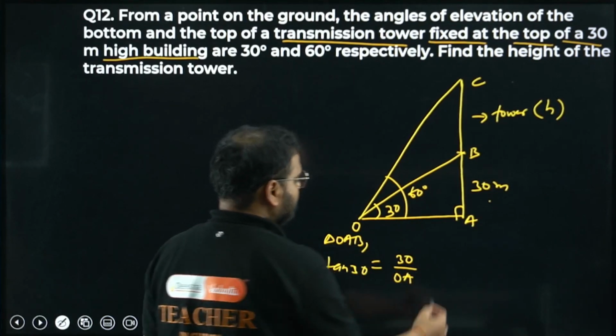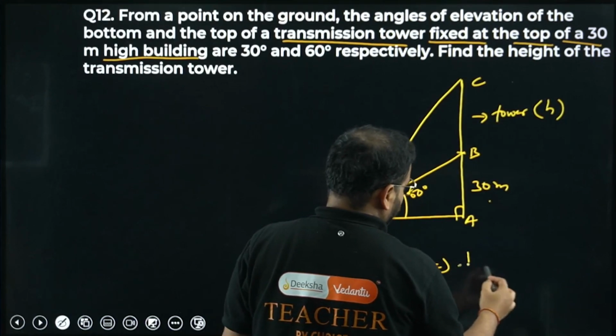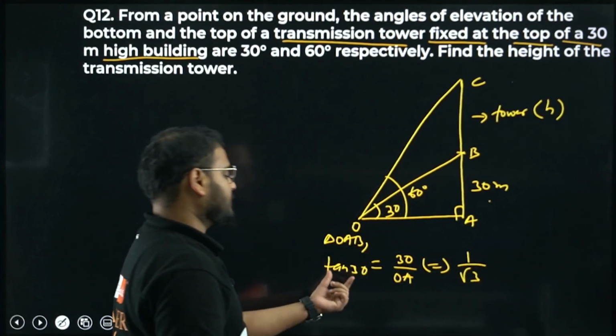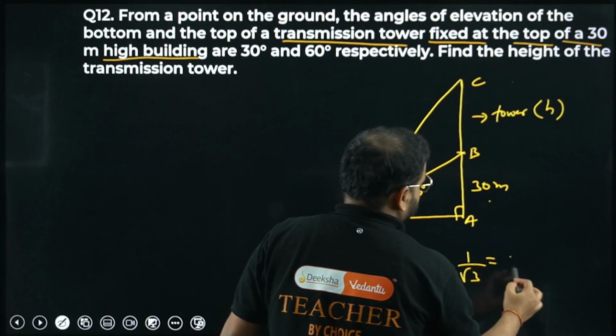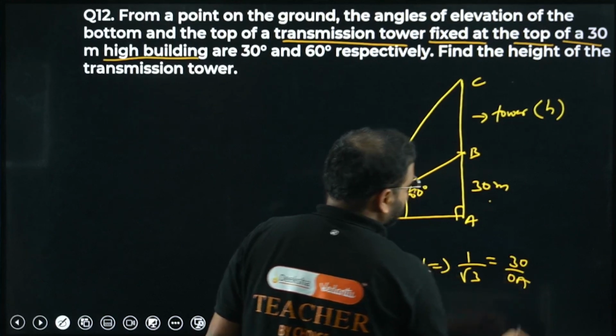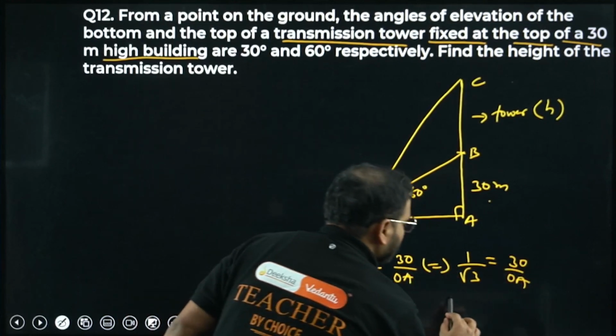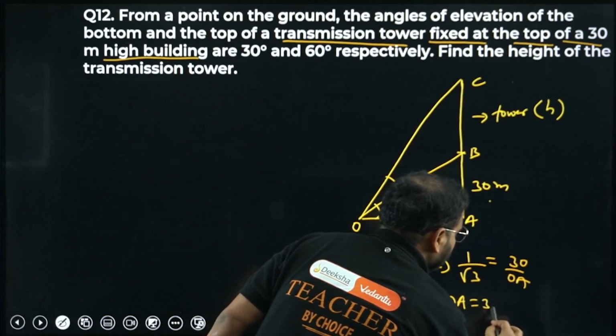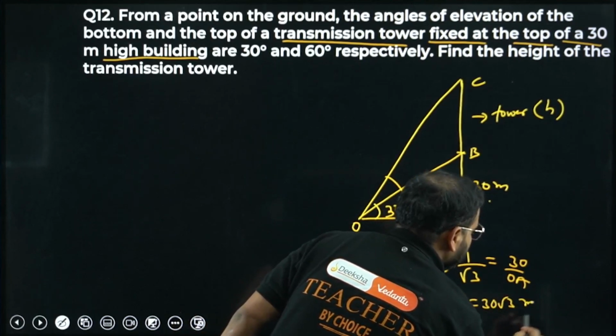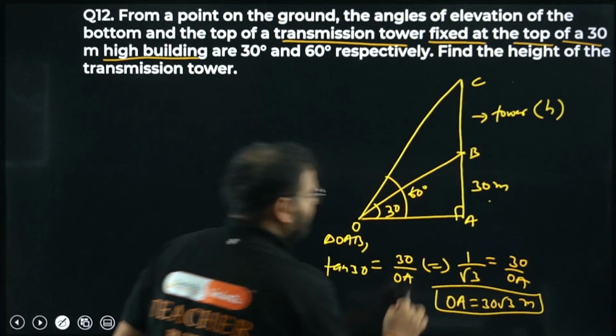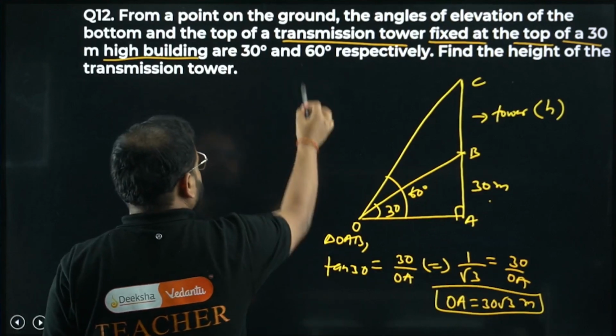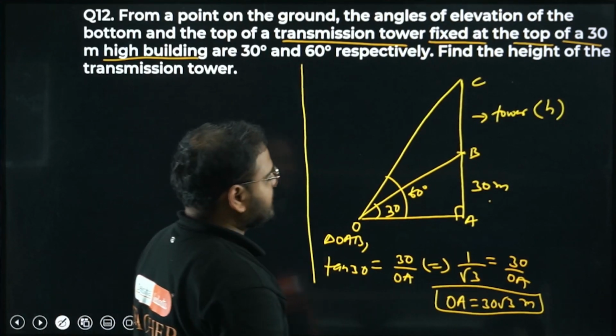Tan 30 is 1 by root 3. Cross multiply. I'm getting OA equals 30 root 3 meters.